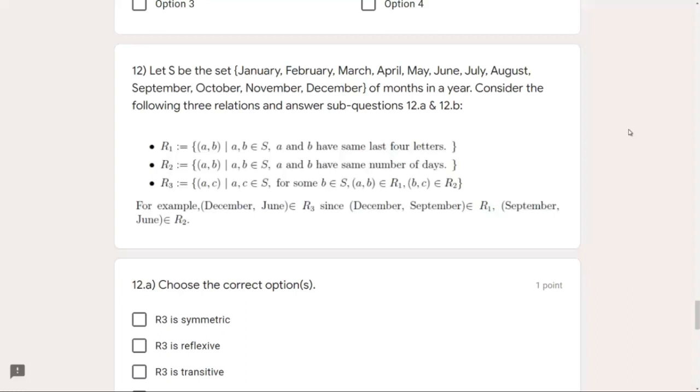So R3 says A, comma C, two months A, comma C, such that there exists some B. There exists another month, say B, for which we can say that A, comma B is in relation 1 and B, comma C is in relation 2. So the things are made complicated here only. It means we want two such month names, A, comma C.